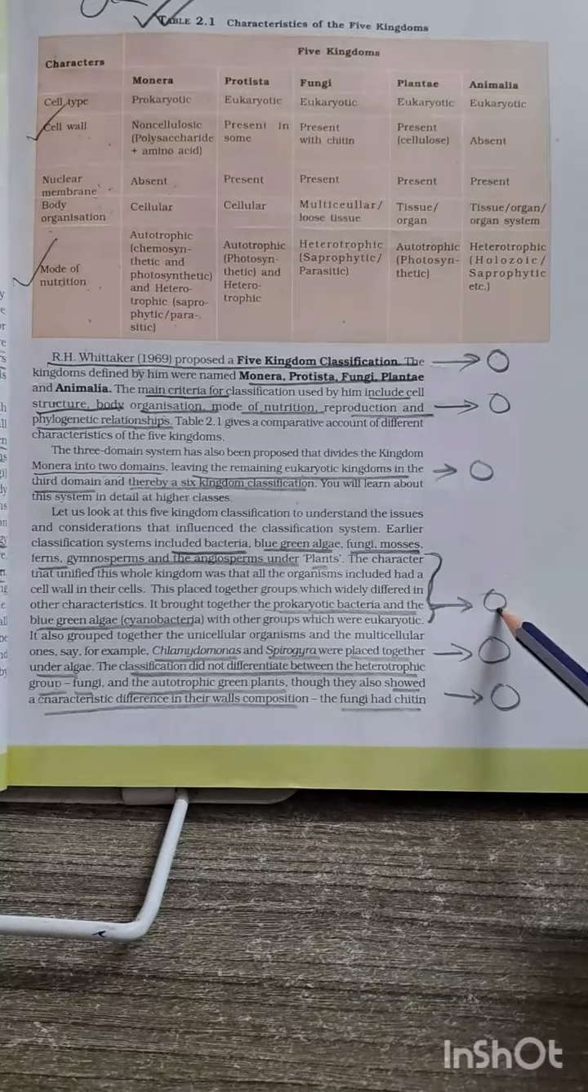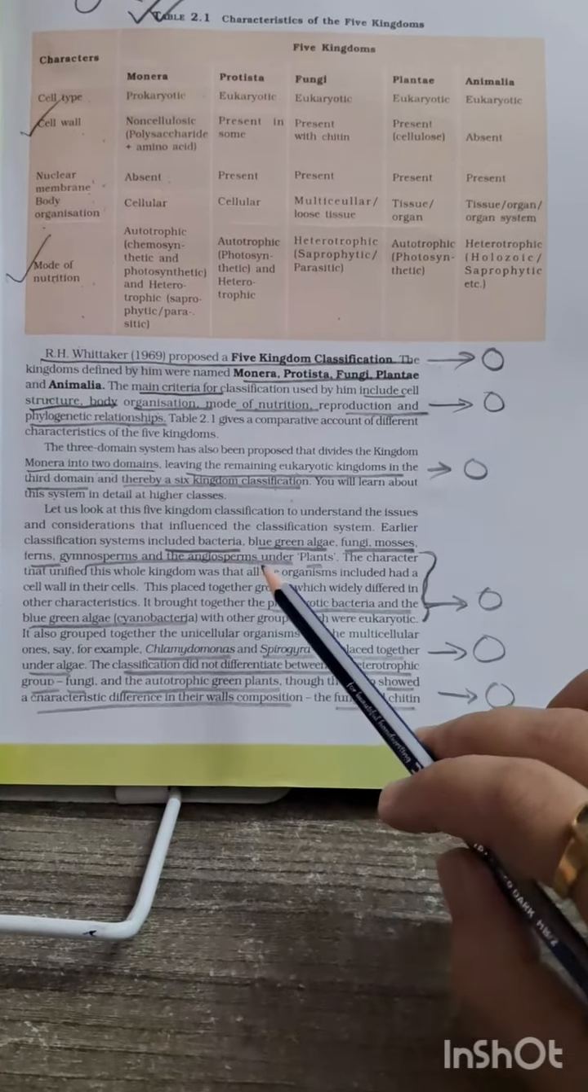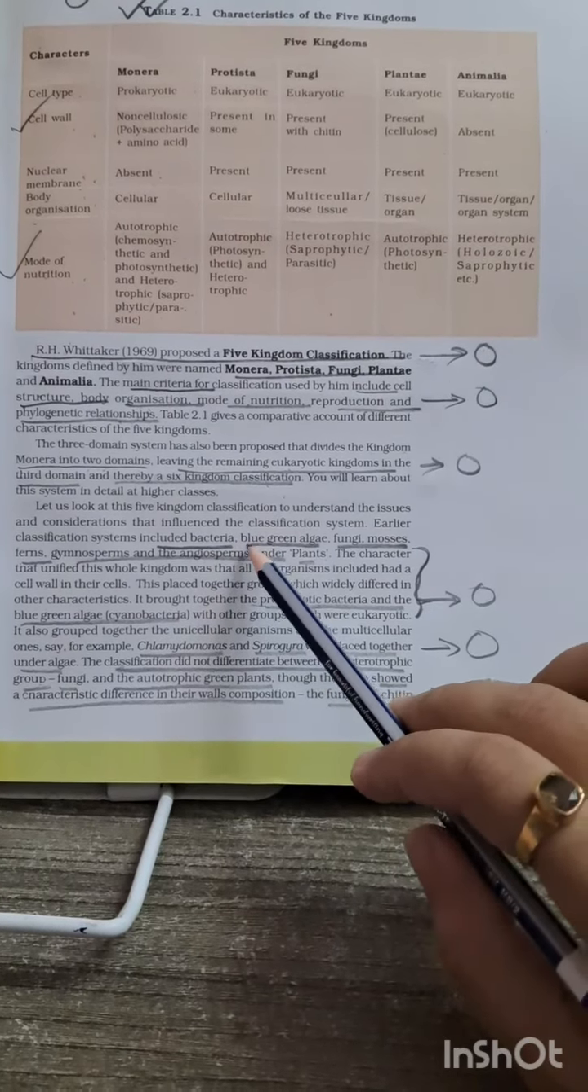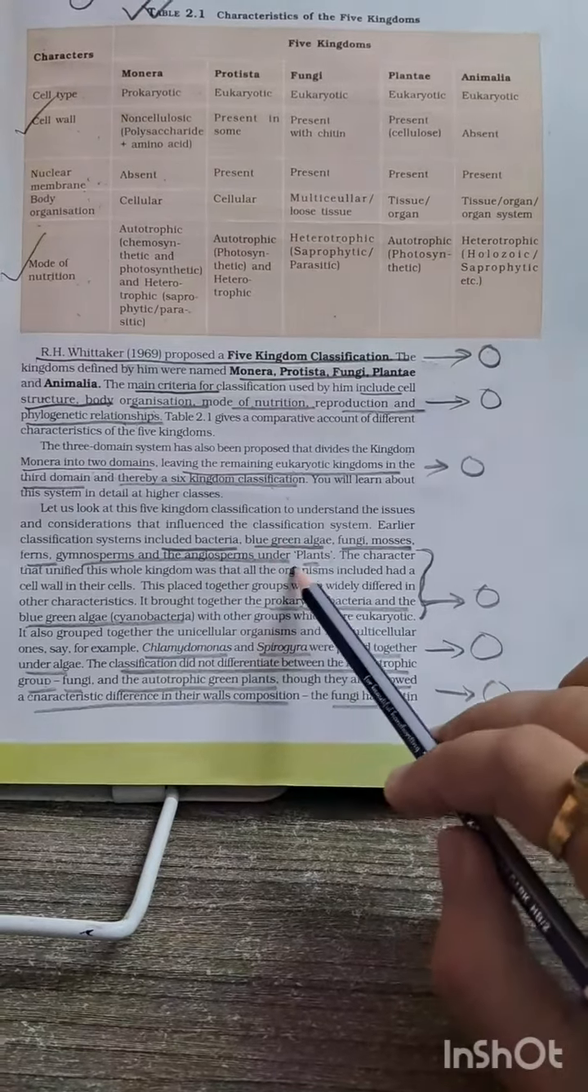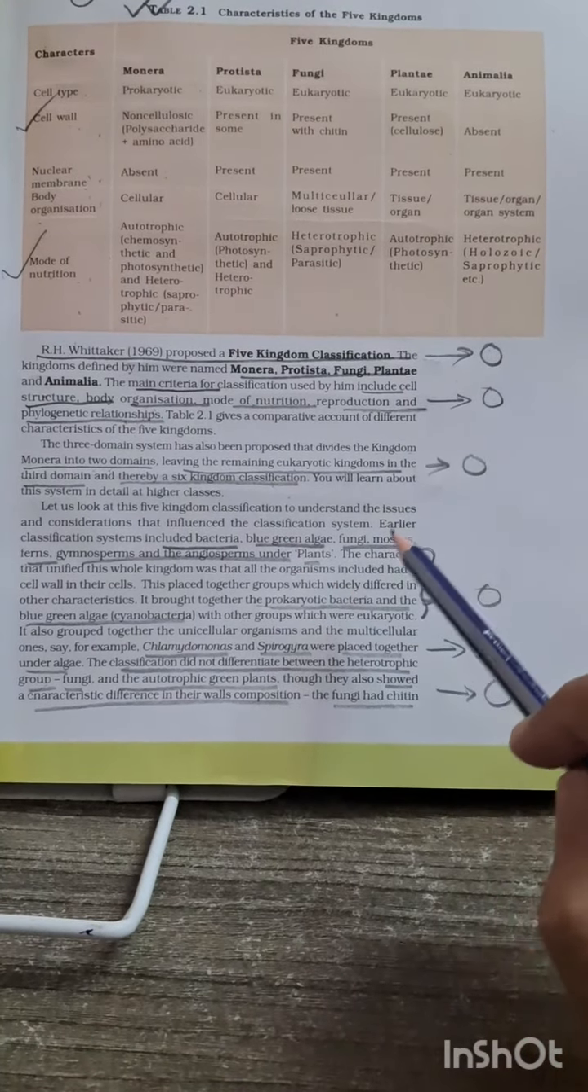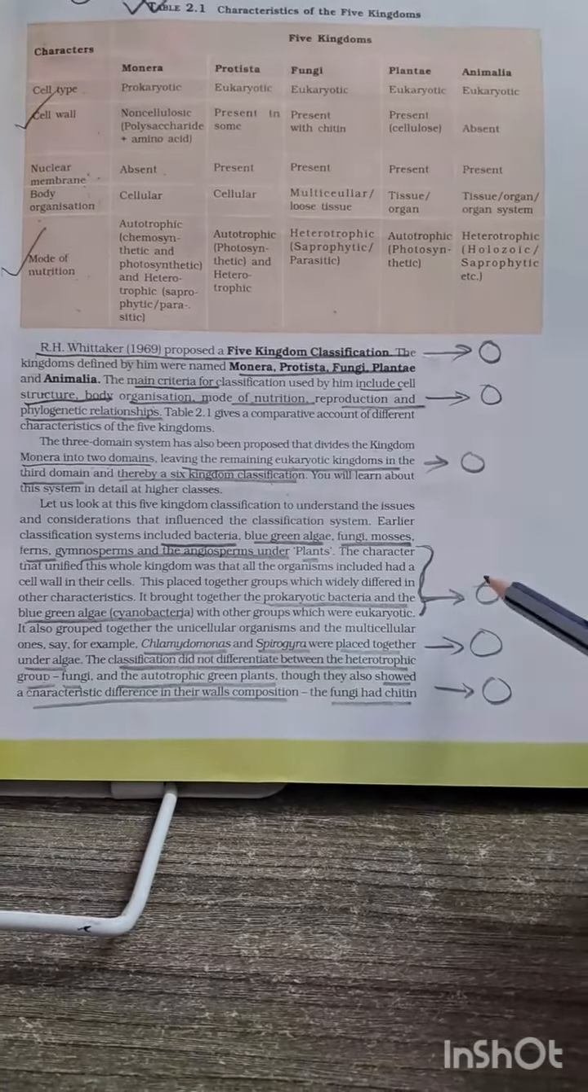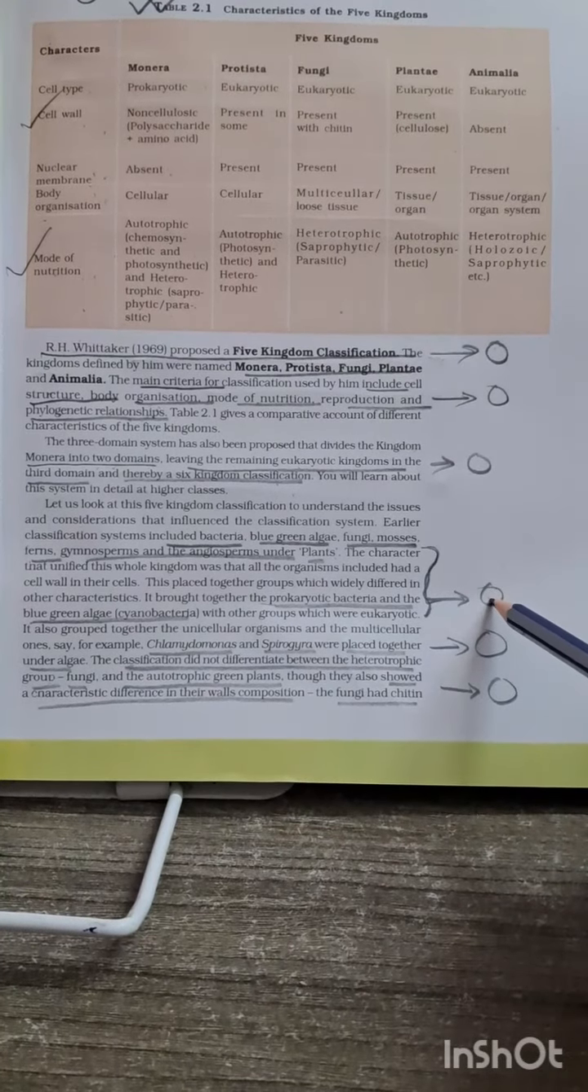In my opinion, another important MCQ can be from this paragraph, that is, in the earlier classification system, which organisms were placed in the same category, and now those organisms belong to which category. This is a potential MCQ.